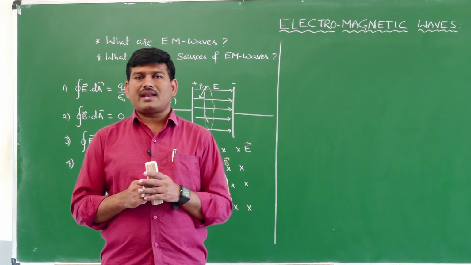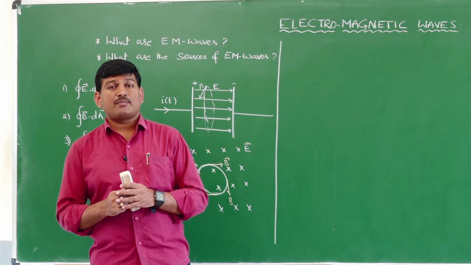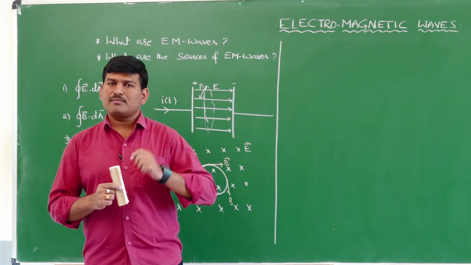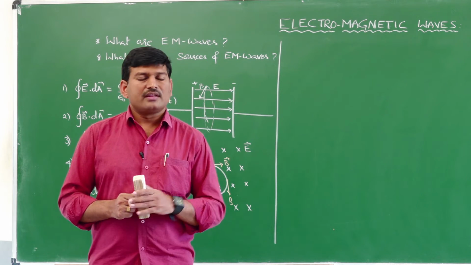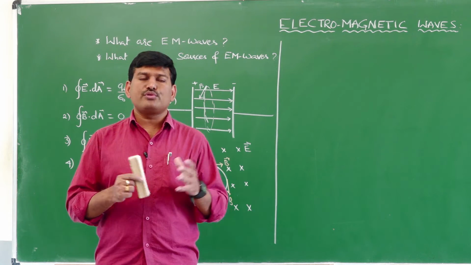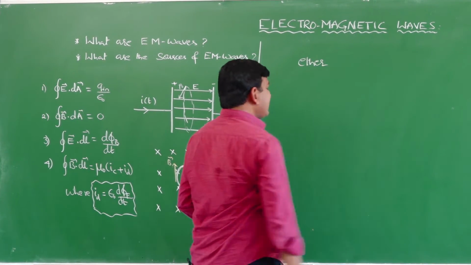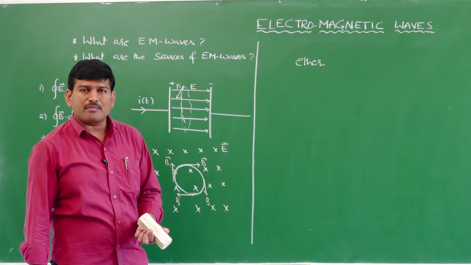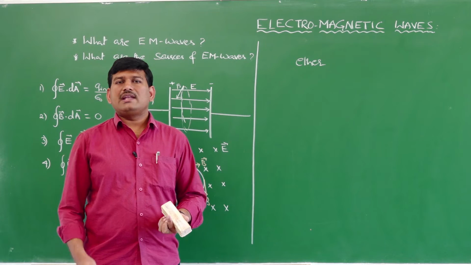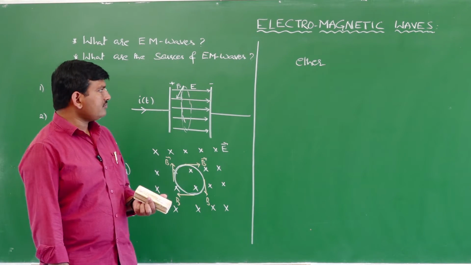If light is a mechanical wave, then for the propagation of light also, there must be a requirement of some medium. Yes or no? Any mechanical wave will require a material medium for its propagation. Therefore, Huygens thought that there is a medium called ether which is pervading the whole universe. This was proposed by Christian Huygens while he was explaining the Huygens wave theory of light.